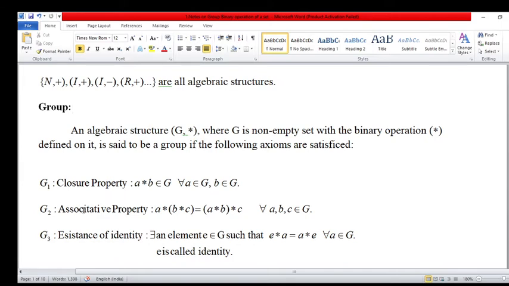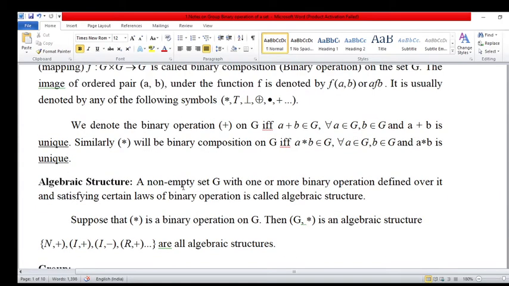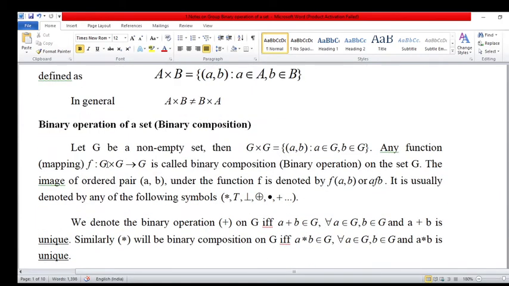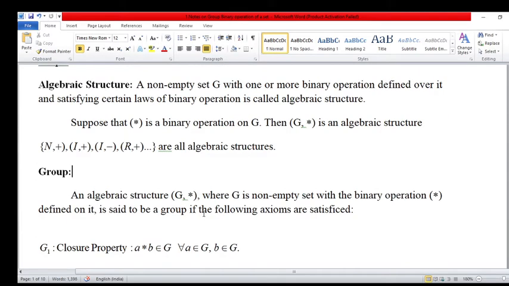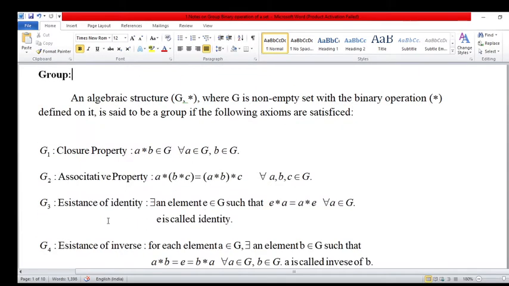Now the associative property. Associative property means the bracket changes. A star (B star C) is equal to (A star B) star C for all A, B, C elements of G. We take here three elements, three G's, G cross G cross G.